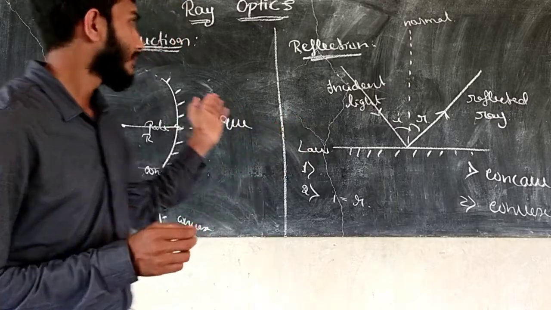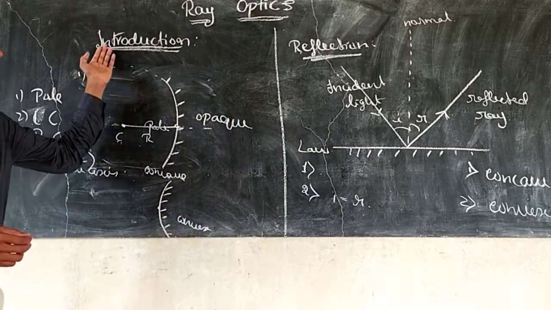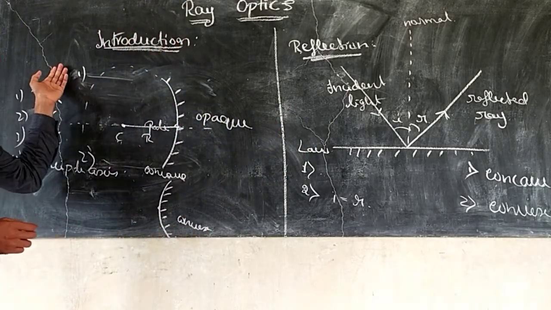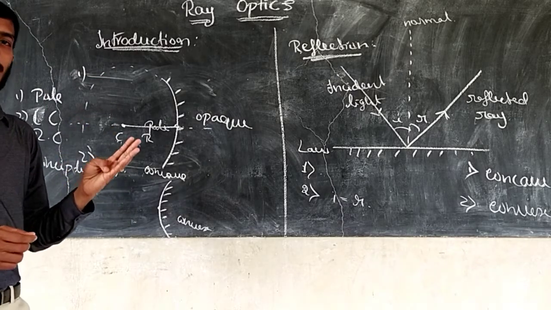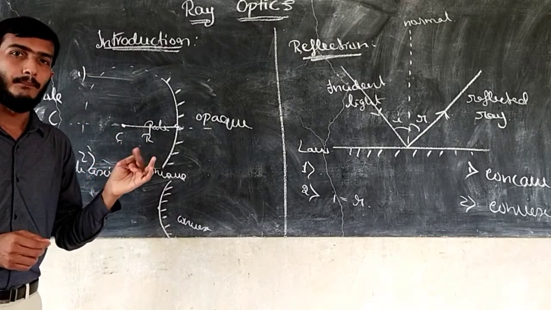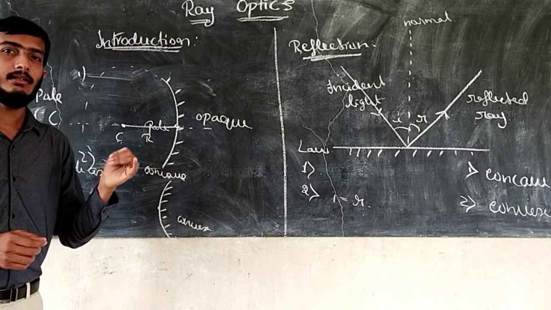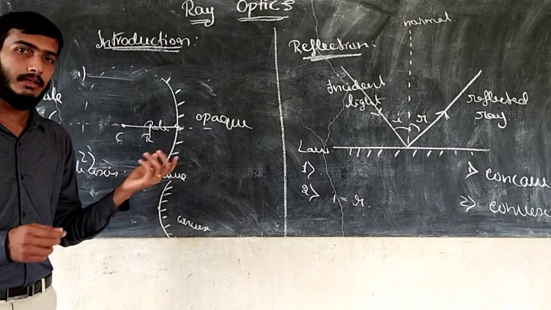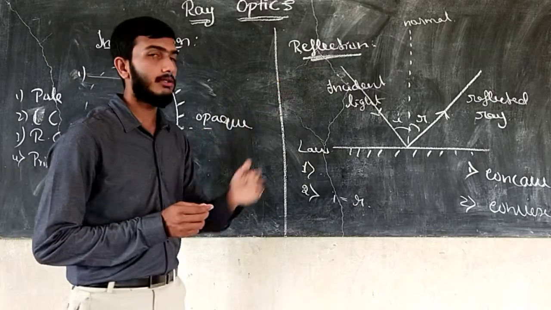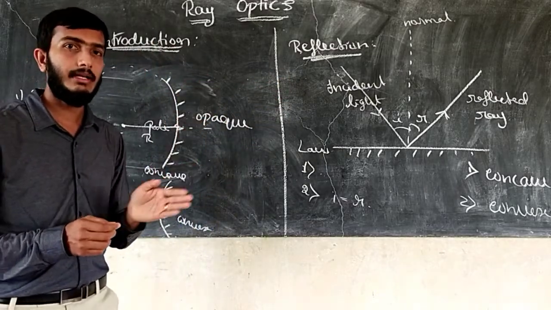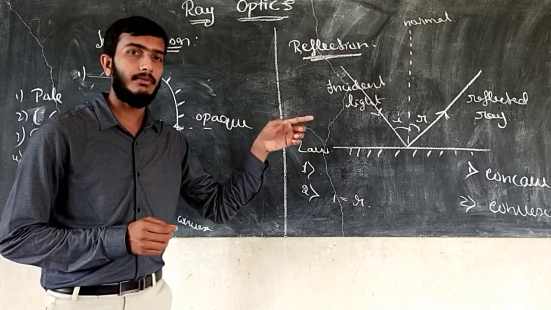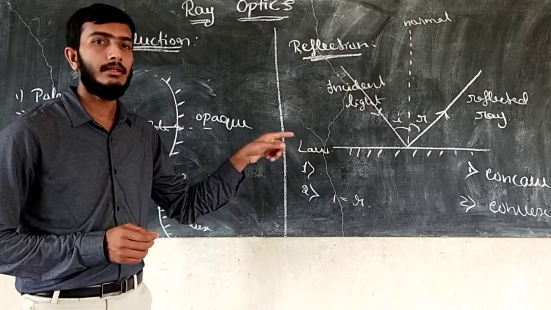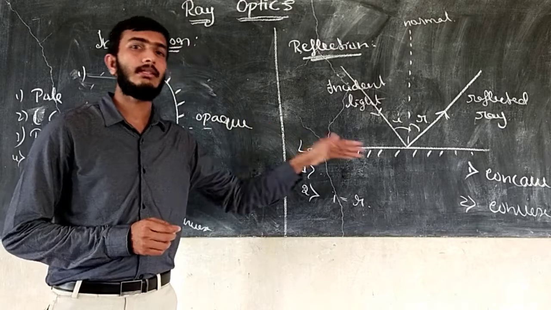Yes, in this video we have discussed some introduction to ray optics. After that we discussed the definitions of rectilinear propagation, ray, beam, monochromatic light, and composite light. After that we came to the reflection of light. In reflection of light there are three rays: the incident ray, the reflected ray, and the normal, which is perpendicular to the given surface.